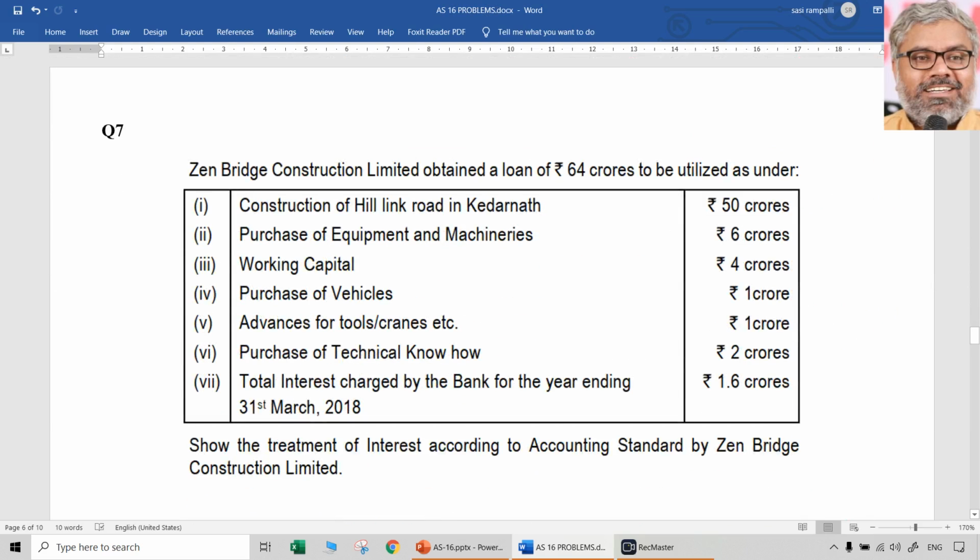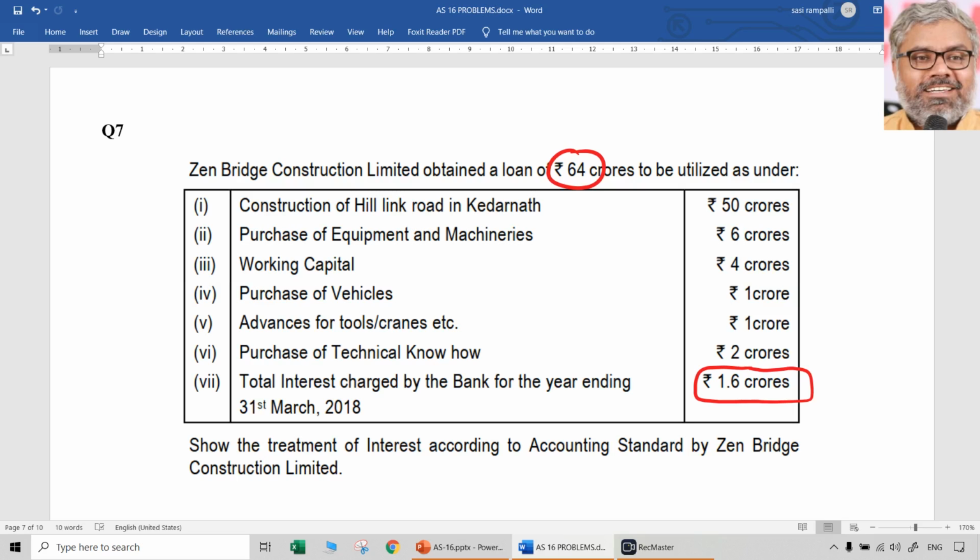Then question number 7, same type. 64 crores is the overall loan amount, and what is the interest amount that is charged by the bank for the year ending 31st March 2018? 1.6 crores. Same, you can prepare a table like that. I'm not going to show the presentation once again. Essence is what you have to identify, and you have to identify qualifying or non-qualifying.